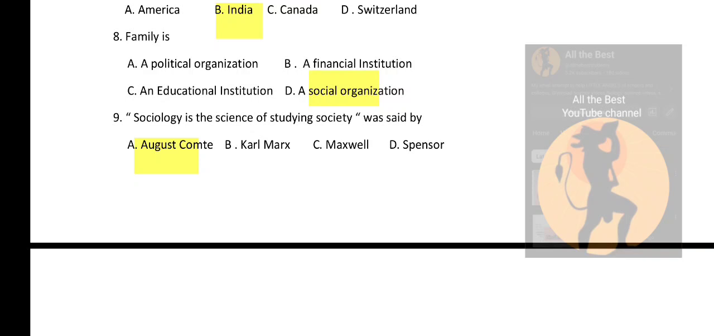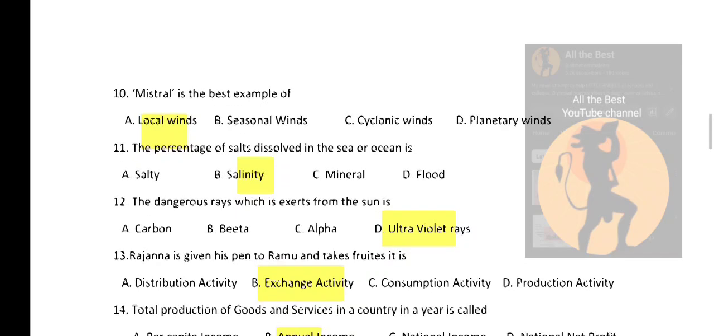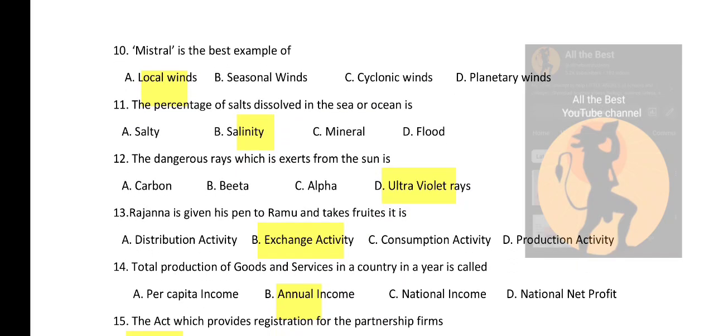So ninth question, sociology is the science of studying society, was said by Auguste Comte, or is it Karl Marx, or is it Maxwell, or is it Spencer? So the right answer is option A, Auguste Comte. Mistral is the best example of, is it local winds or seasonal winds or cyclonic winds or planetary winds? So the right option is local winds.